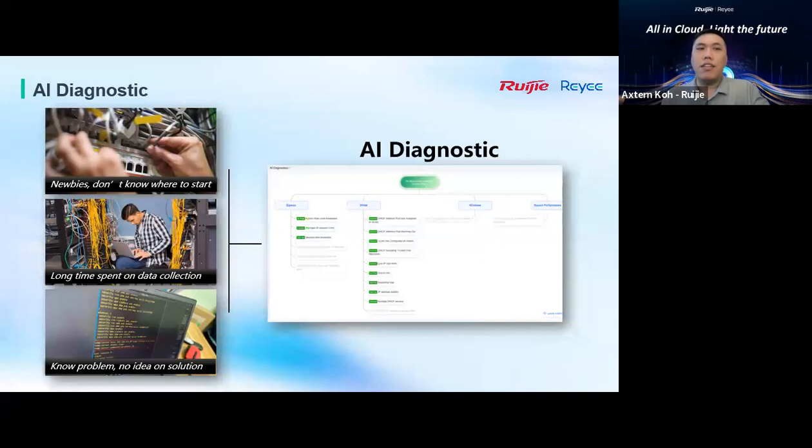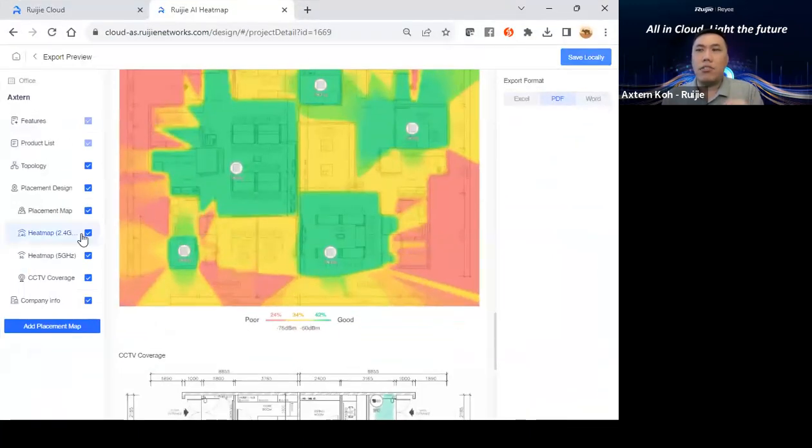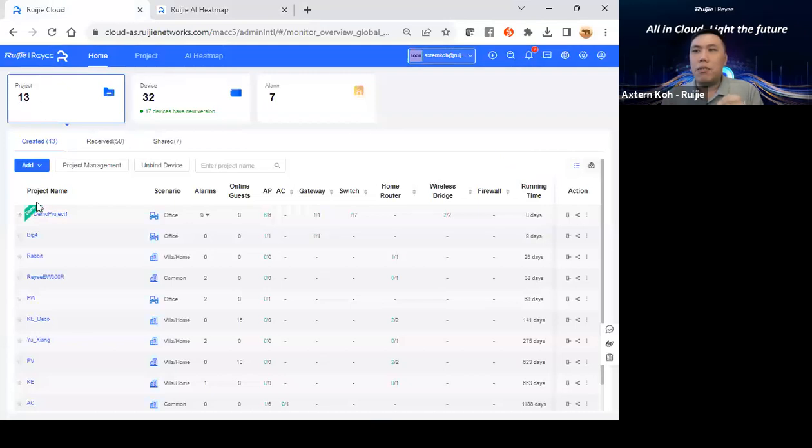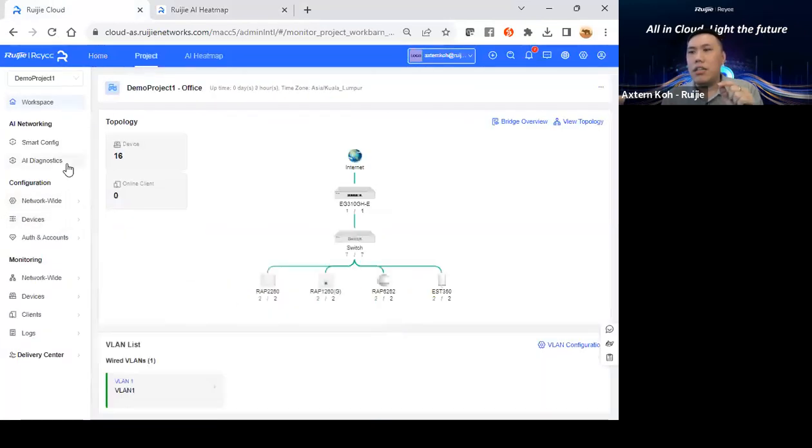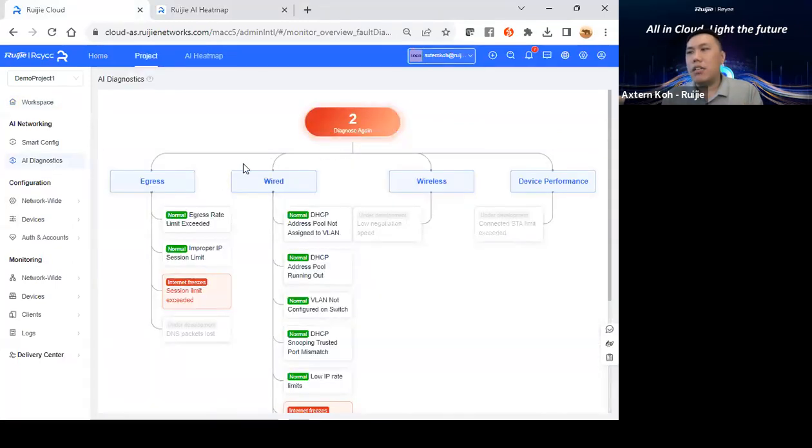For the next AI we are talking about, we have designed AI diagnostic tools in our Ruijie Cloud. Where are these AI diagnostic tools? It is very easy. In my demo project here, the AI diagnostic is in this part. Based on the AI diagnostic, it is able to diagnose your entire egress, wired equipment, wireless equipment, and device performance.